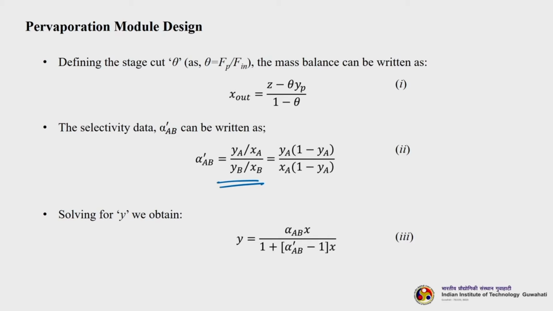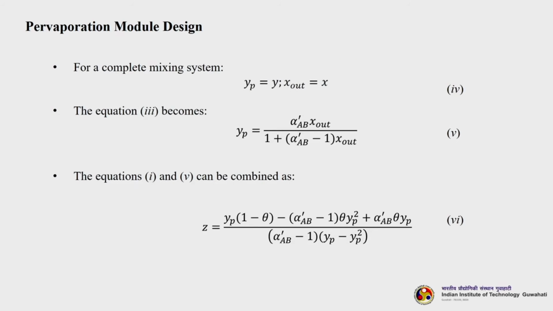Then solving for Y, we will get Y equals alpha AB into X divided by 1 plus alpha AB prime minus 1 into X. Now, you know for a complete mixing system, here Yp becomes Y and here X out becomes X. So, you can just substitute in these equations, then equation 3 becomes Yp equals alpha AB prime X out divided by 1 plus alpha AB prime minus 1 into X out. Now, these equations 1 and 5 can be combined and you will get Z something like this.